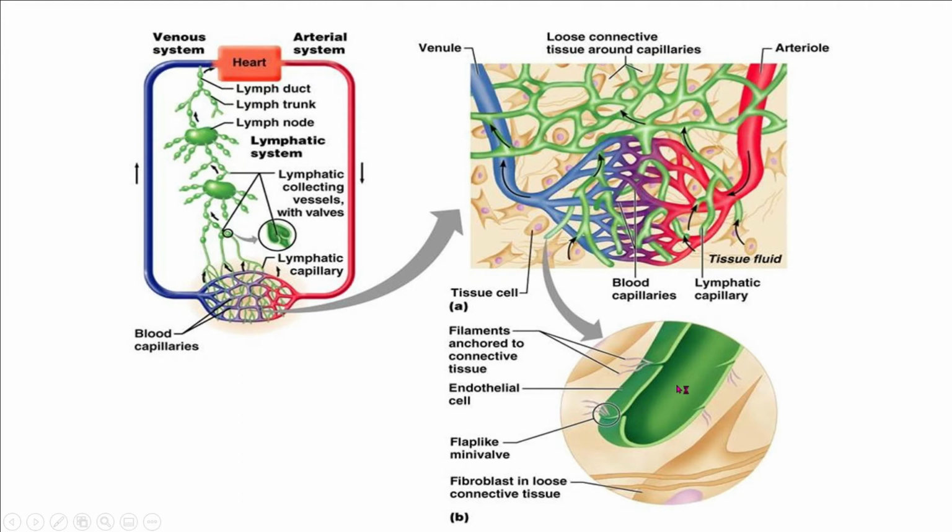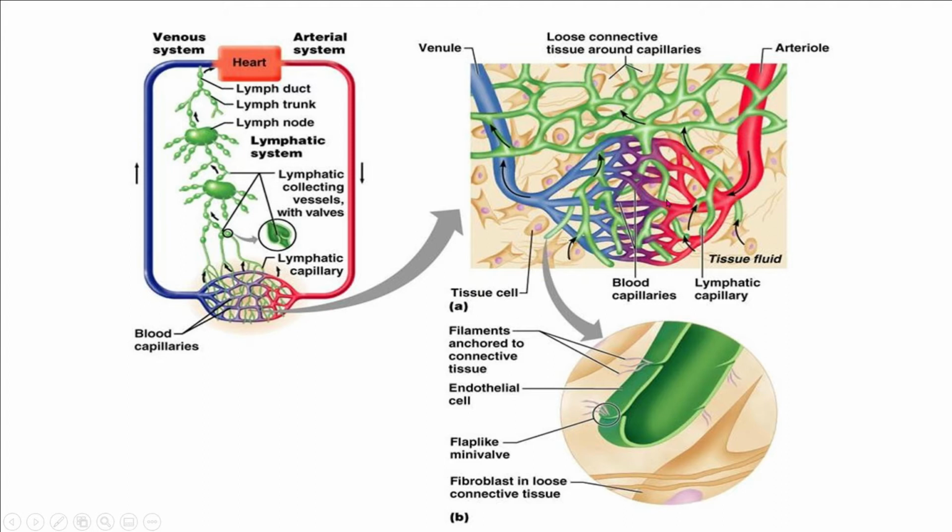So fluid will enter into the lymphatic vessels, and that will finally enter into the large veins and enter into the circulation again. This is how both the circulatory system, arterial and capillaries, veins, all these work side by side with the help of the lymphatic system.